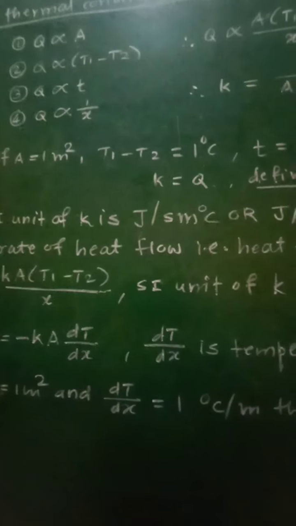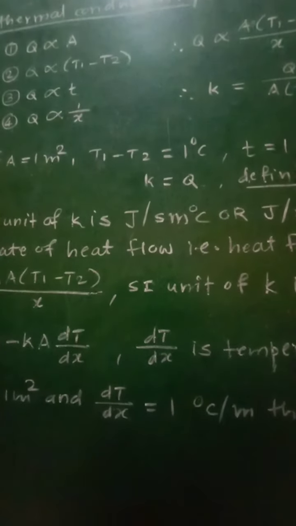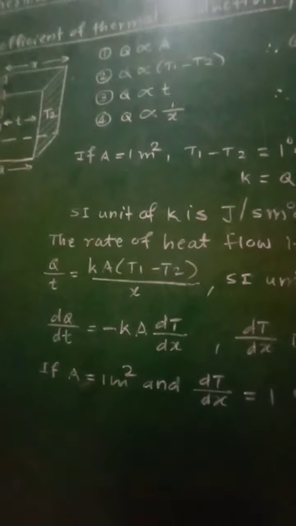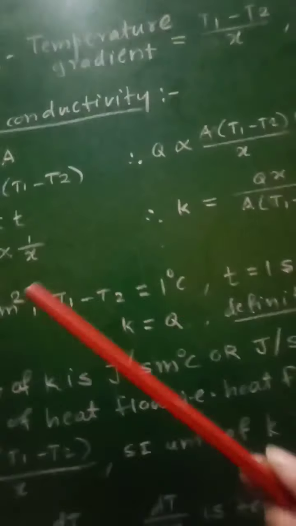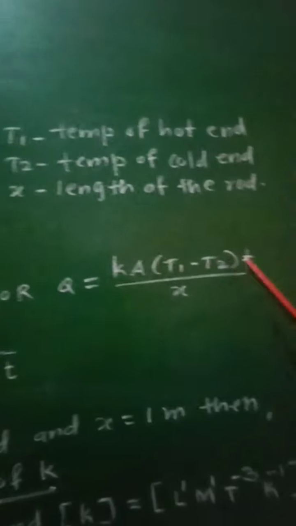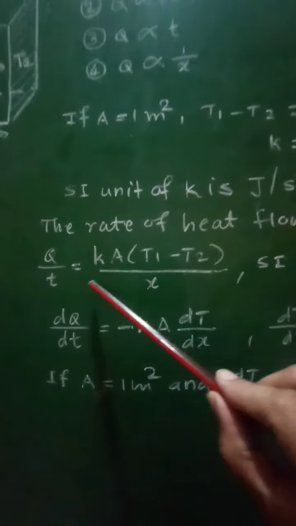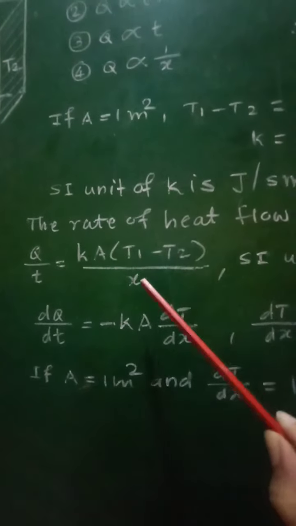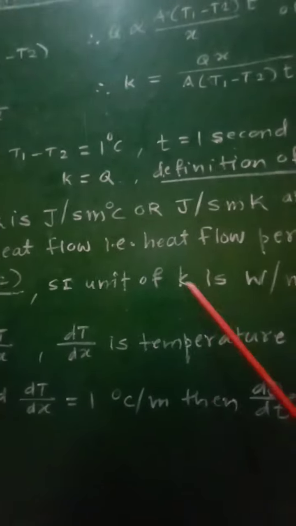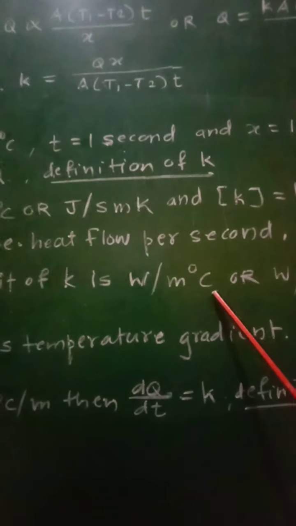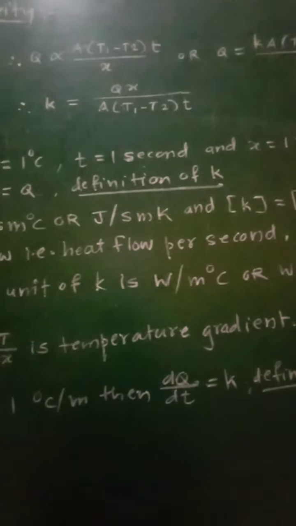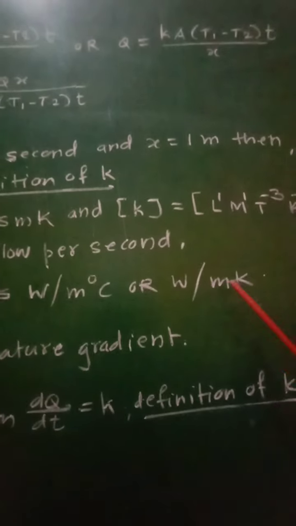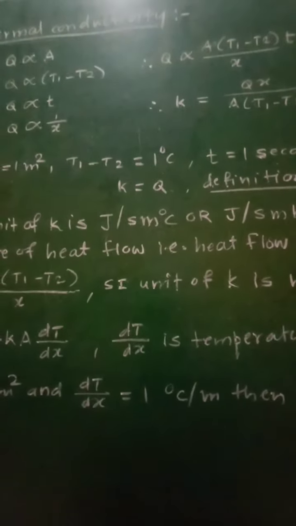Now from this we can find the rate of heat flow, that is heat flow per second, given as Q by T. So in this formula, Q upon T will be the heat flow per second, and that will be given as Q by T equal to KA (T1 minus T2) upon X. And so the SI unit of K from this formula will be watt per meter degree Celsius, because joule per second gives us watt, and it can again be written as watt per meter Kelvin. So this will be the heat flow per second.